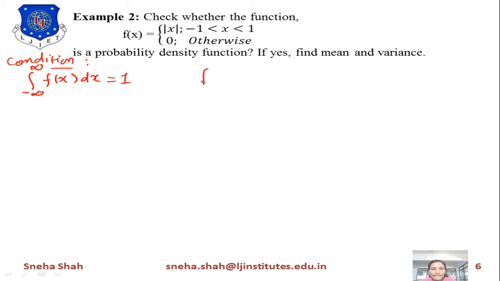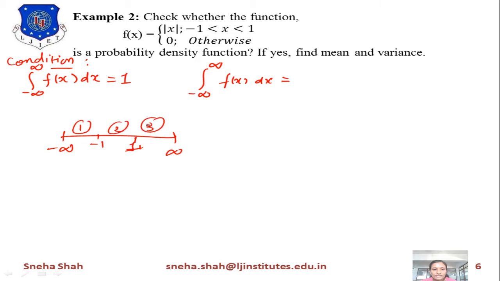So we start from minus infinity to infinity f of x dx. Now this whole range will convert, right? This range will convert in terms of minus 1 to 1, so over here I will write minus 1 to plus 1. So this whole range will convert into 3 parts: the first, the second and this third part. For the minus 1 to 1 range only, it has some function f of x. Otherwise its value equals 0 and 0. So we will remove this part as well as this part, and it will give the answer of this part only. So the range will convert to the form of minus 1 to 1.